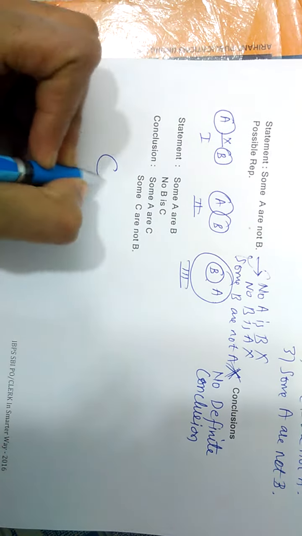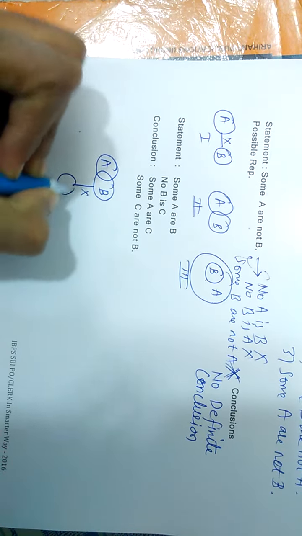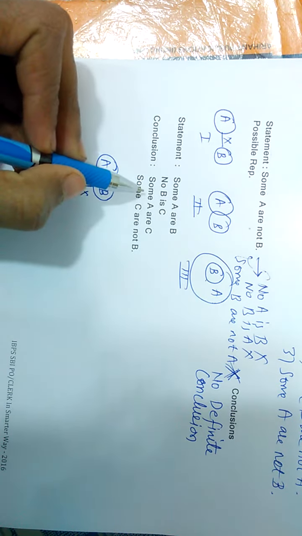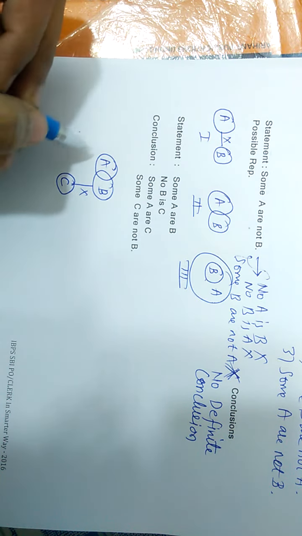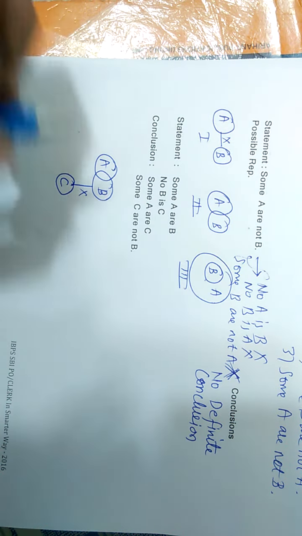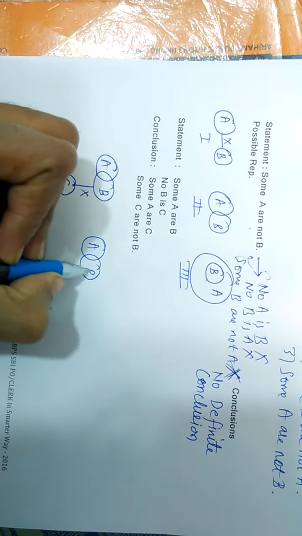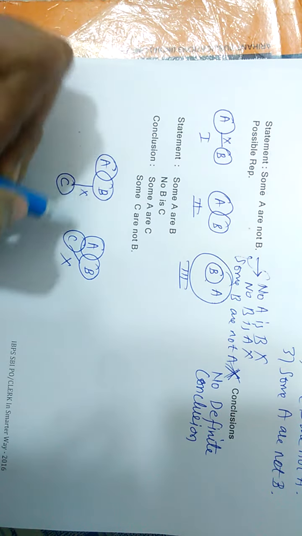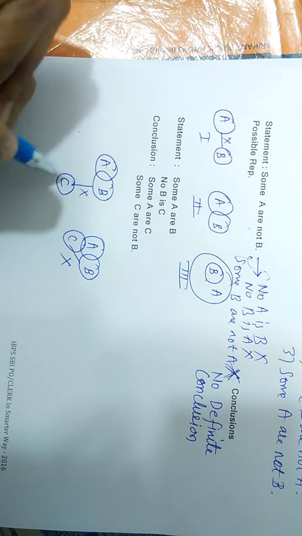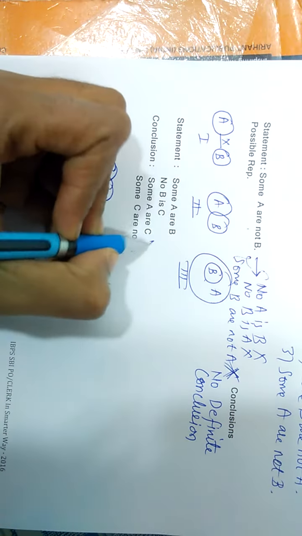Okay, let's see another example. Some A are B, no B is C. Now conclusion: some A are C. So there is no relationship between A and C, and we can also draw another possible diagram for this. In this diagram some A are C follows, but in this it doesn't follow, so we can't definitely say that it follows.